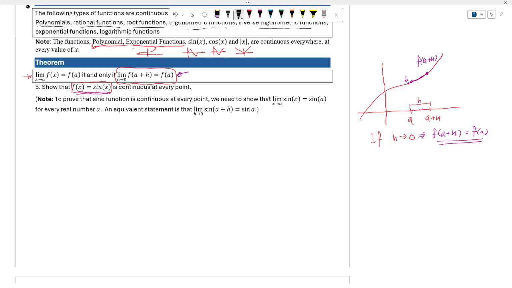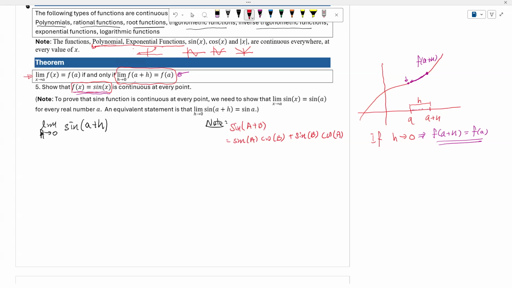So let's see. We are going to start with the limit as h approaches 0 of sine of a plus h. Then maybe I should review that sine of a plus b is equal to sine of a cosine of b plus sine of b cosine of a, right?